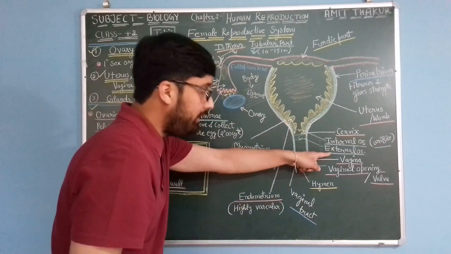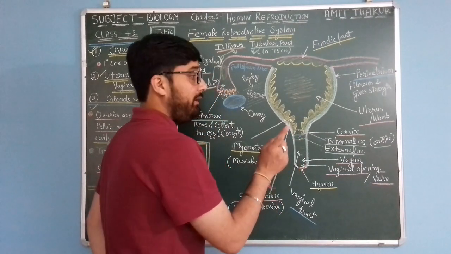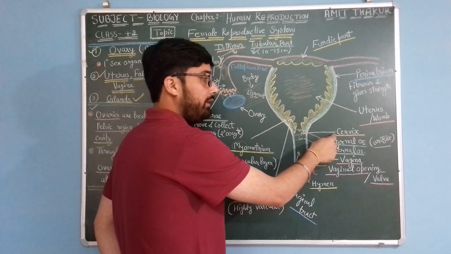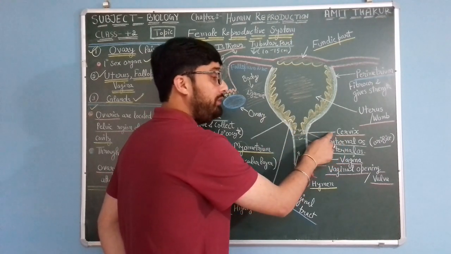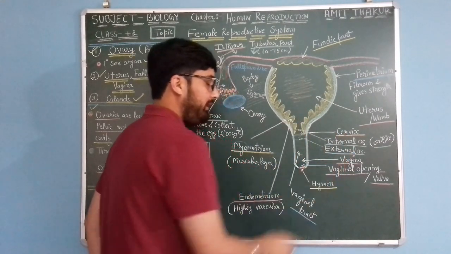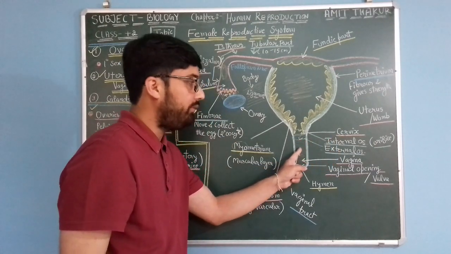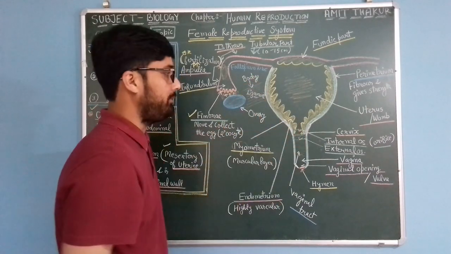And what is the external OS? The opening of the cervix. Here I am not using the word uterine; I used the word uterine for the internal OS, which means opening of the uterine cervix into the uterus, and the external OS means opening of the cervix into the vaginal tract. Okay, these are superficial points actually.